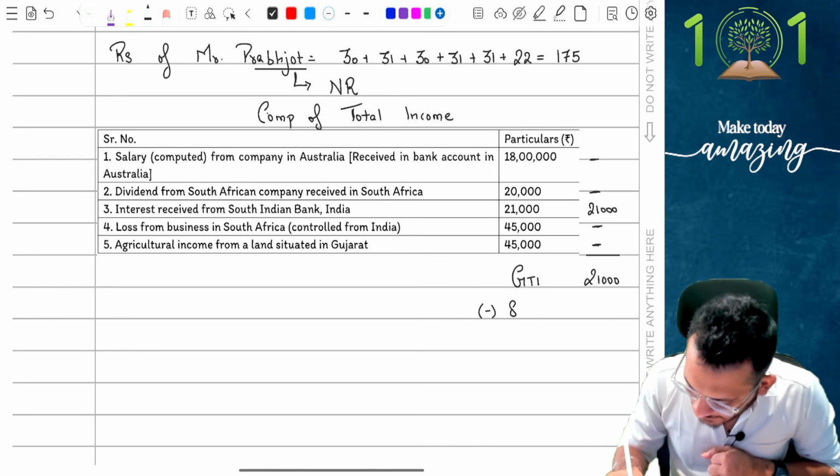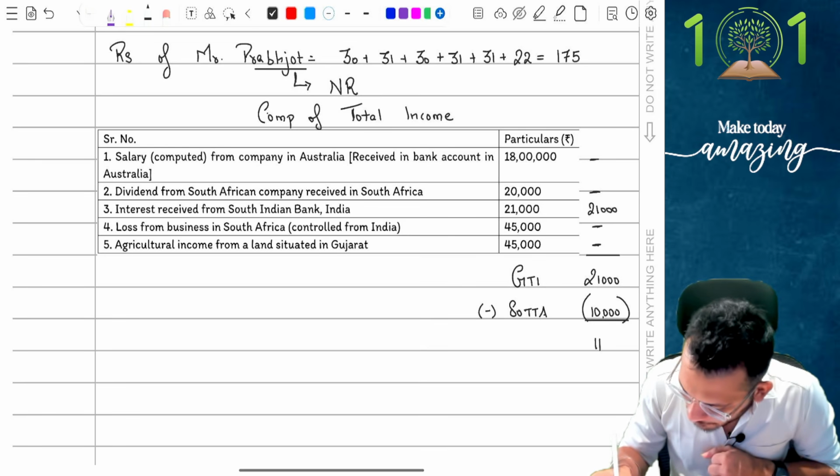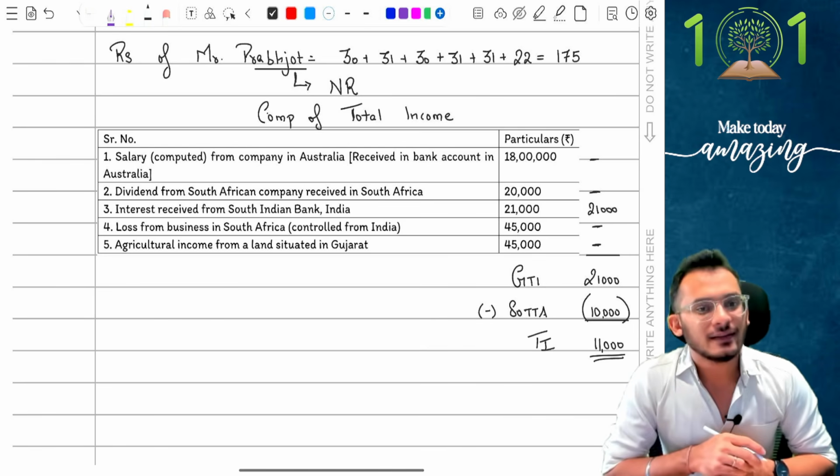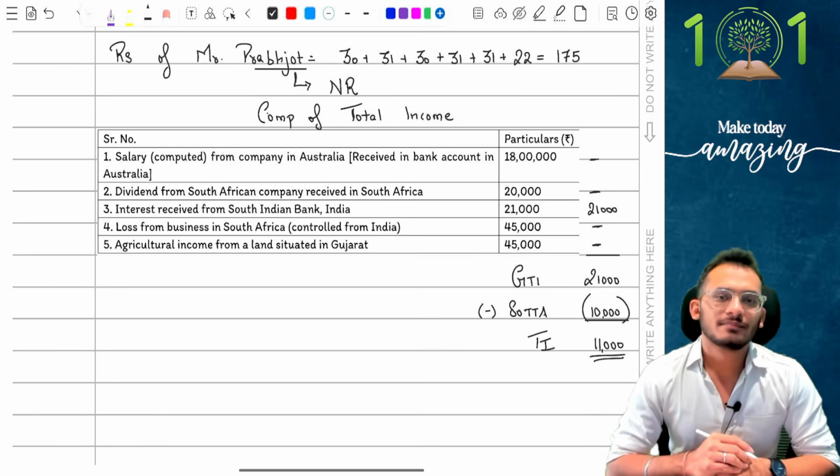Claim section 80 TTA deduction of rupees 10,000, giving me my final answer as 11,000 rupees. This is my total income.